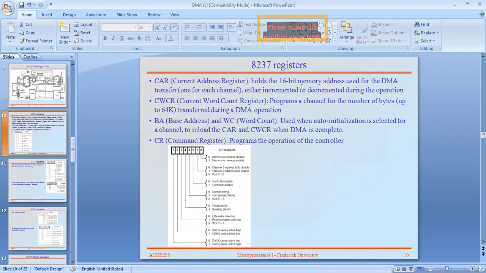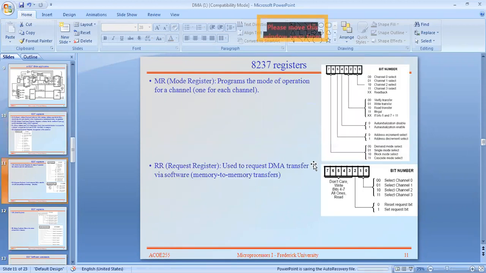Next, the command register programs the operation of the controller. The command register's purpose is to program the operation of the controller, what to do and how to do it. Okay, and next one is the mode register. Already you know what the different modes available in data transfer are. Okay, see here, the mode register programs the mode of operation. And which mode is it? Single byte mode or burst mode? In which mode it has to transfer data. Okay, and next one is the request register. What is the purpose of the request register? The request register is used to request DMA transfer via software, memory to memory transfer.